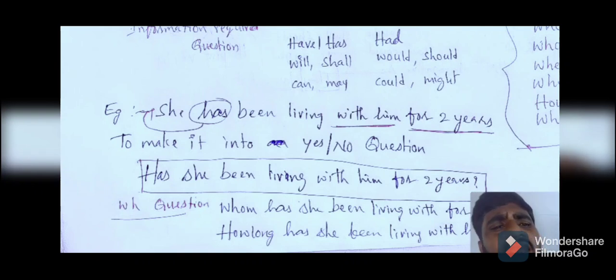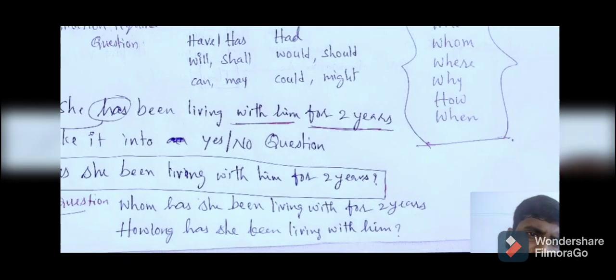And now to make this sentence into information required, that means a WH word question. Here in this sentence I have underlined with him and for 2 years. For 2 years is a period, a time indicator. And with whom is information about a person, right? So we can ask questions like this. See that, whom has she been living with?